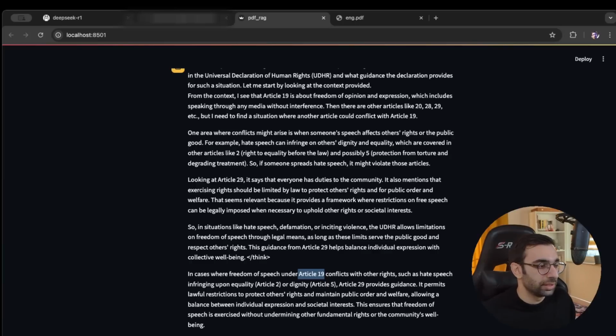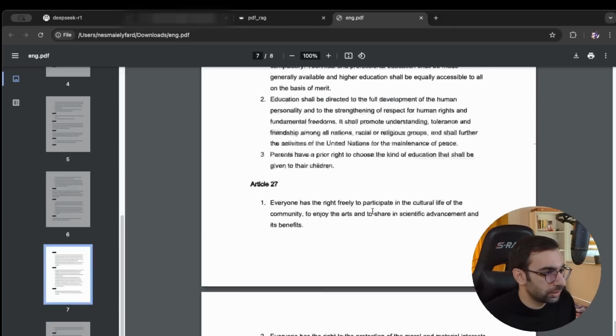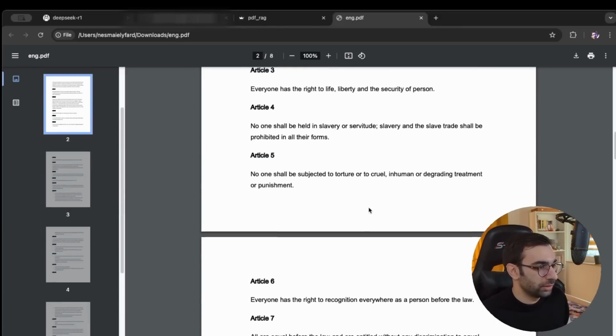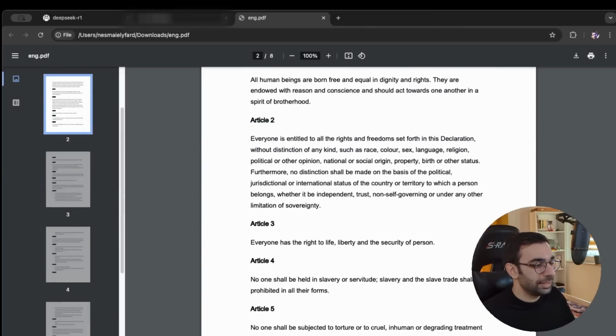It was saying that government can impose some restrictions, and we can just take a look at Article 2 and Article 5. And it is saying that, for example, in Article 5, no one should be subjected to torture or to cruel treatment. So it looks like the answer was more or less correct. So yeah, I guess that's it.